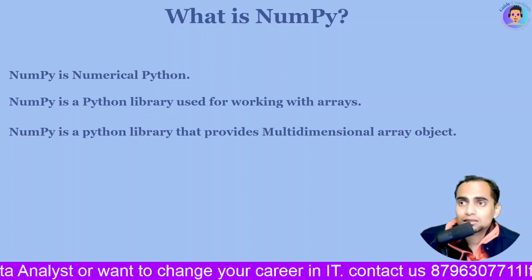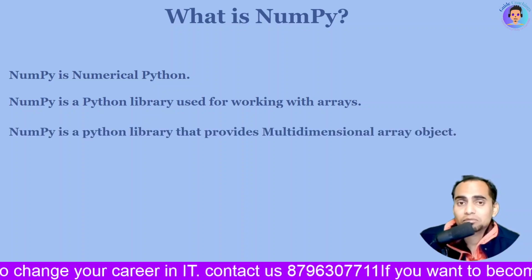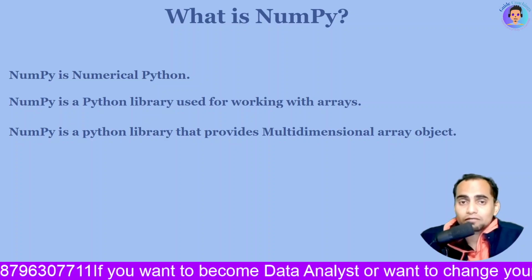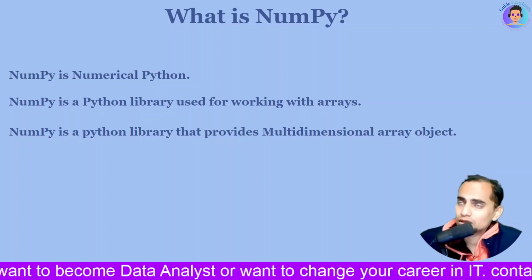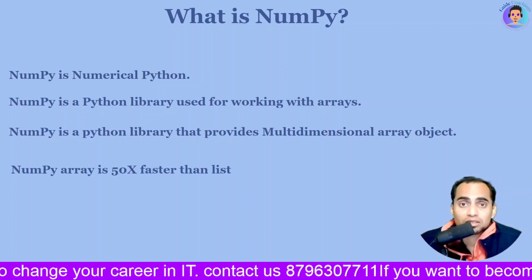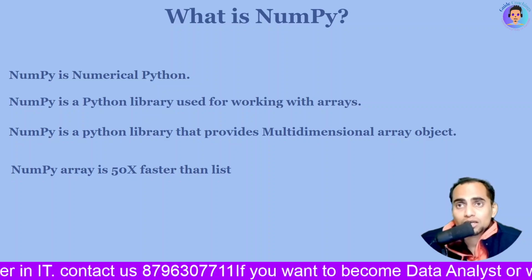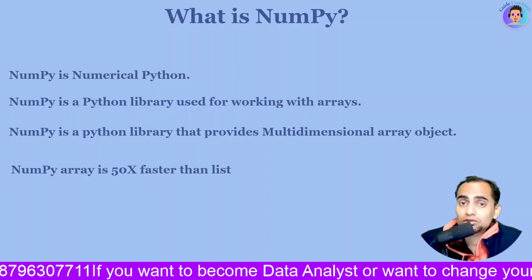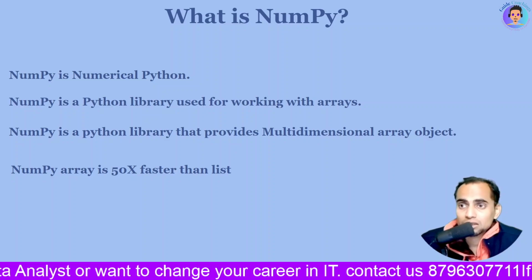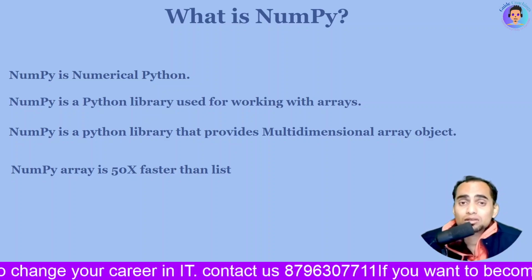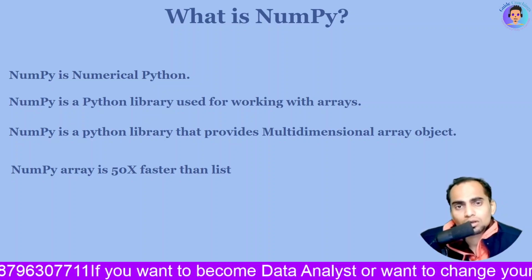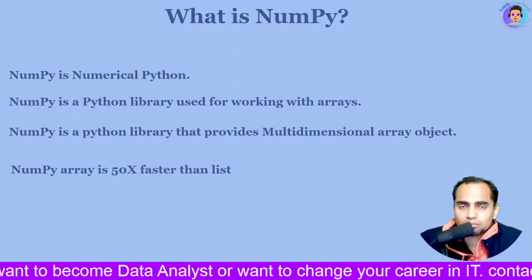Then the second concept is that it provides multi-dimensional array objects. So whenever you have multi-dimensional arrays, at that time you can use NumPy. The next important factor is it is much faster than your list. You can store data in a list as well, and you can store numbers in your array as well. Specifically, arrays are used for numbers. So whenever you are dealing with numbers, it is advised because it is 50 times faster than your normal list. So obviously we should use NumPy and arrays.